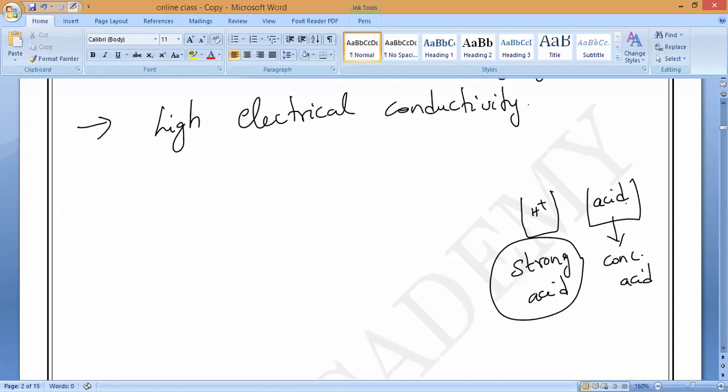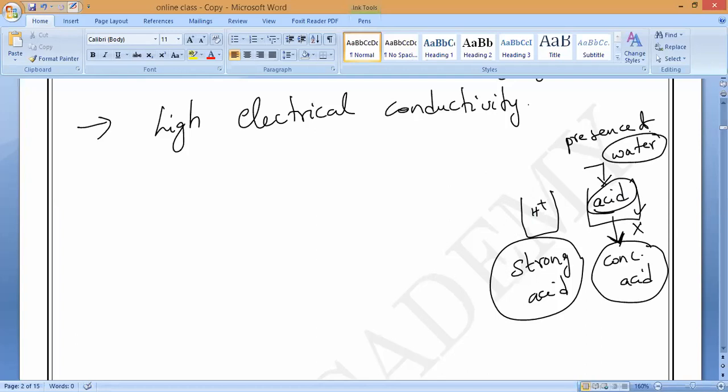In a concentrated acid the amount of water is less, so the dissociation into H plus ions is very less, so it is not a good conductor of electricity. Even the complete acidic property is not shown by the concentrated acid, because acids show acidic character only in the presence of water. Are you clear?